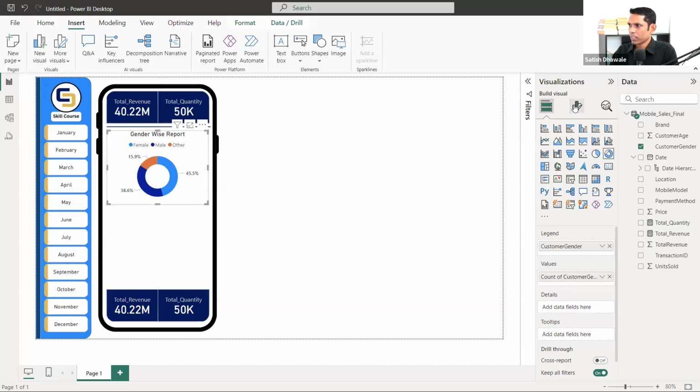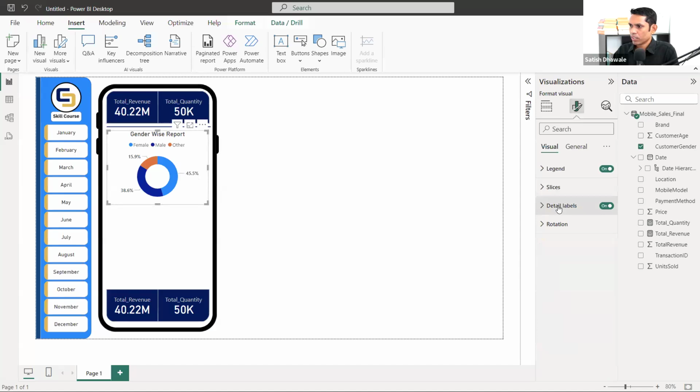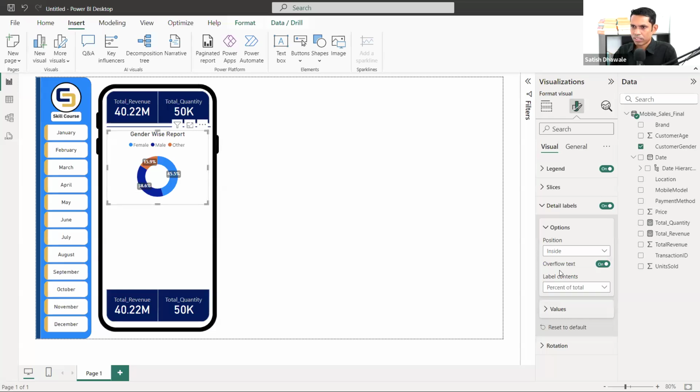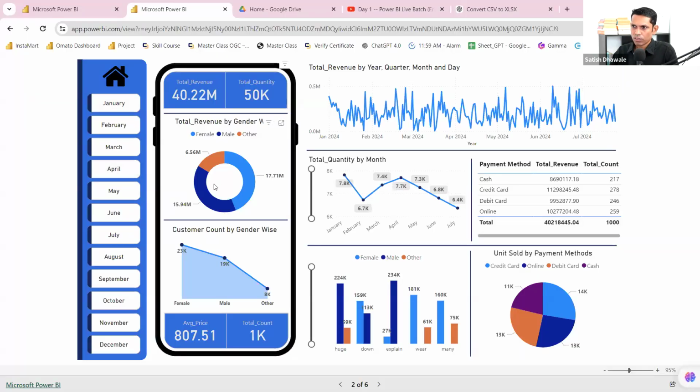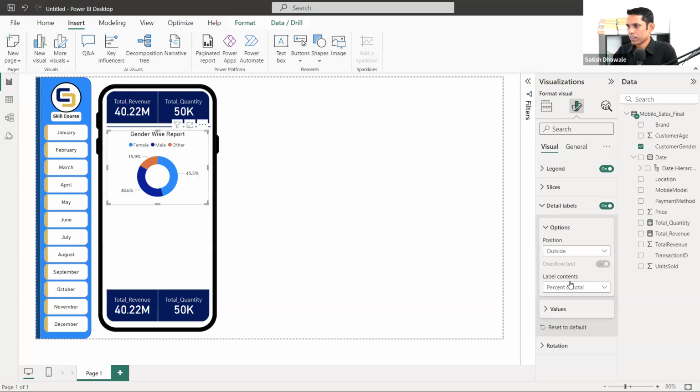Let me do one thing. Go here, go to the detail levels, and instead of outside, click on inside, but still not increasing. It is outside already. The donut must be increased a little bit in size.